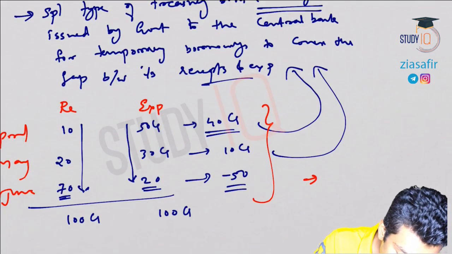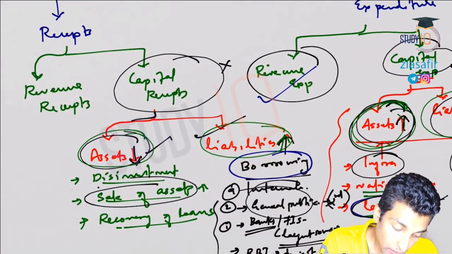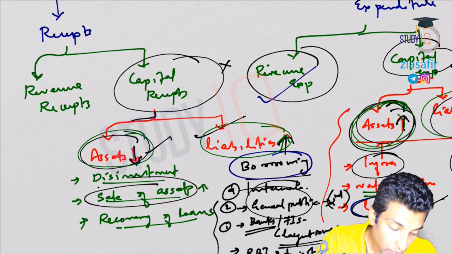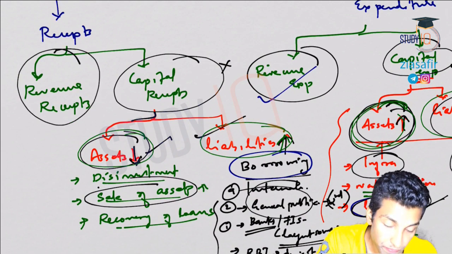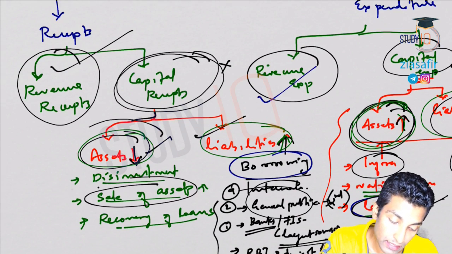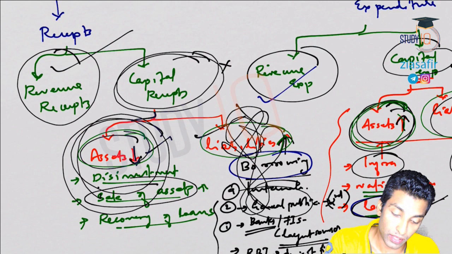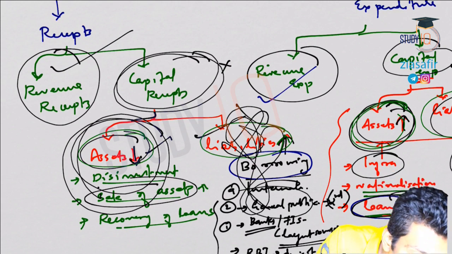You can see here, we have discussed it already. So revenue receipts, I'm talking about this one. If you talk about total receipts, revenue receipts is there. In capital receipts, this one is not borrowing, but this is borrowing. So this we don't include. I hope that is clear.